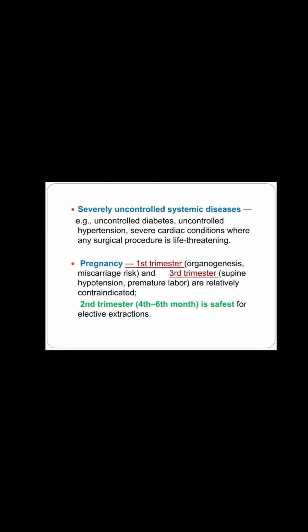So we avoid extraction in first trimester. And in third trimester, there is a chance of supine hypotension, which may lead to premature labor. So we avoid extraction in third trimester also. And if extraction is very important, then we prefer to do it in second trimester.